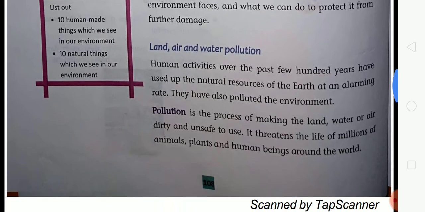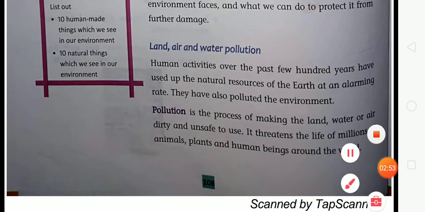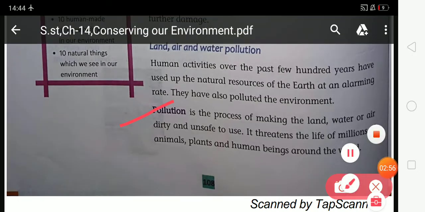So look at the pollution. Pollution is the process of making the land, water, or air dirty and unsafe to use. It threatens the life of millions of animals, plants, and human beings around the world. So students, pollution is the process of making land, air, and water dirty and unfit for use, and it also endangers the life of millions of animals, plants and human beings around the world.